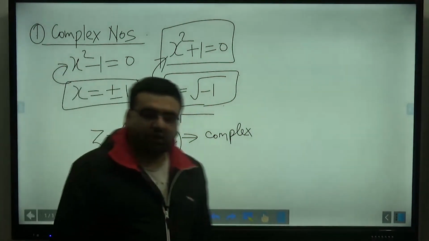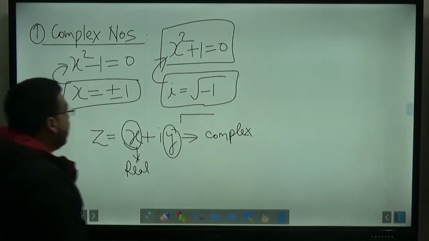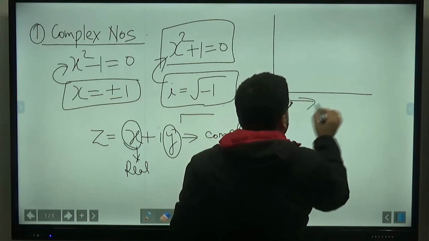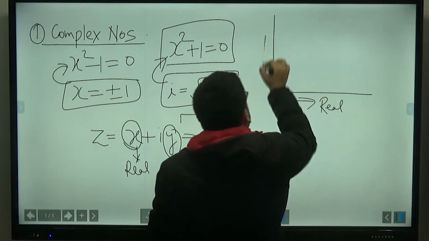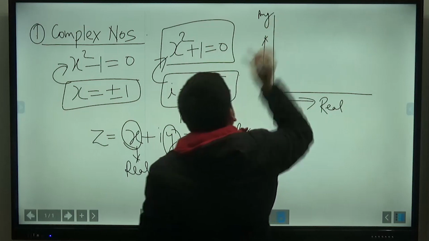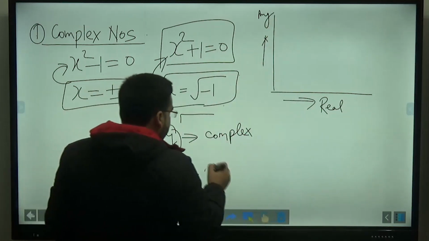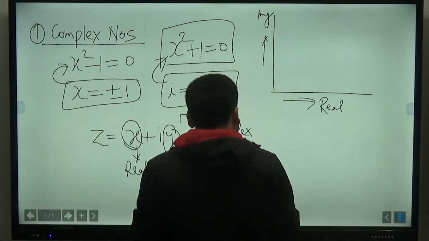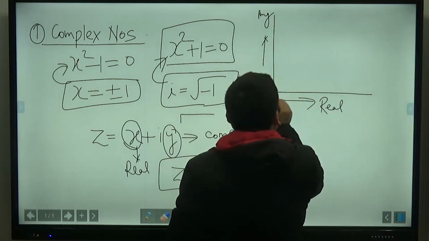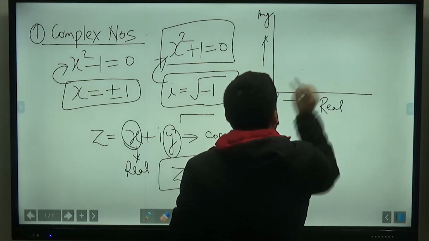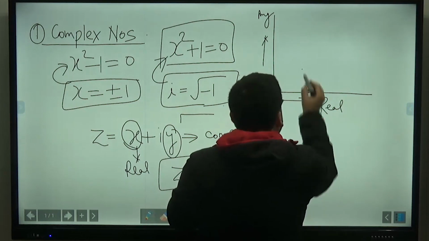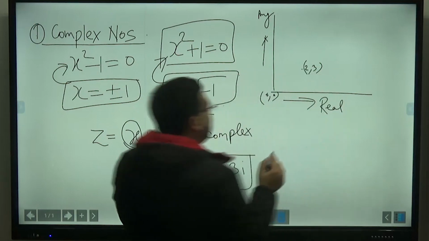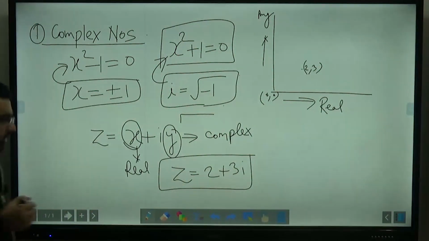And how to represent a complex number in the Argand plane, we already know that. For example, this is some axis. On the x-axis we represent the real part, and on the y-axis we represent the imaginary part. So if some number is 2 plus 3i, it can be represented as x equals 2 and y equals 3. So this is my 3 and this is my 2. This is my point (2, 3). So any number can be represented in this form.